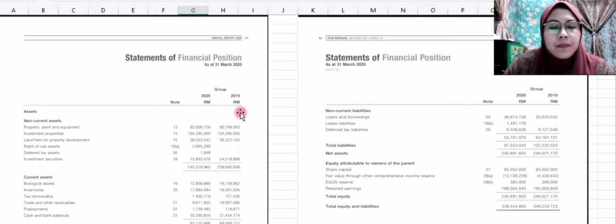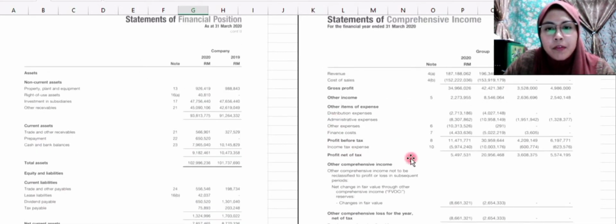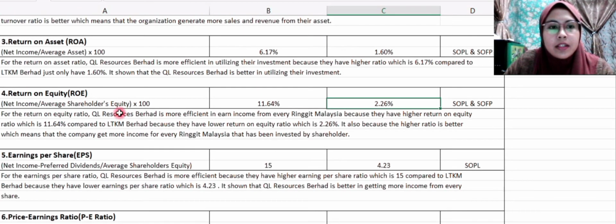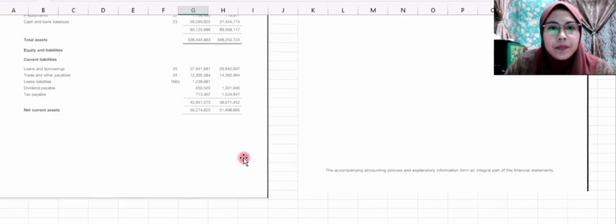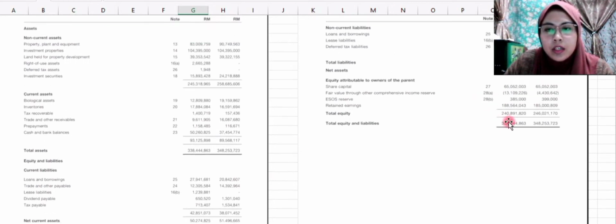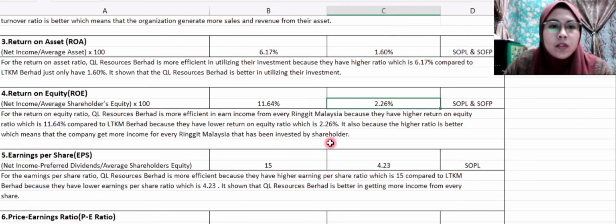For LTKM Berhad, we take the amount of net income at SOPL. The net income is here, profit net of tax. And we also take the average shareholder equity, which is beginning plus ending equity. We just take it here, total equity, 240891820 plus 246021170. So the answer is 2.26%.